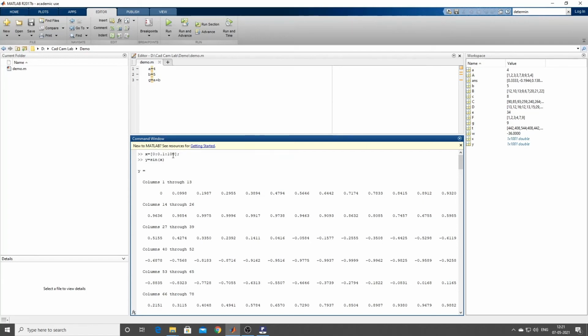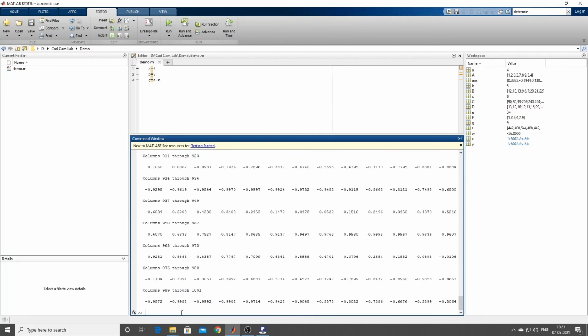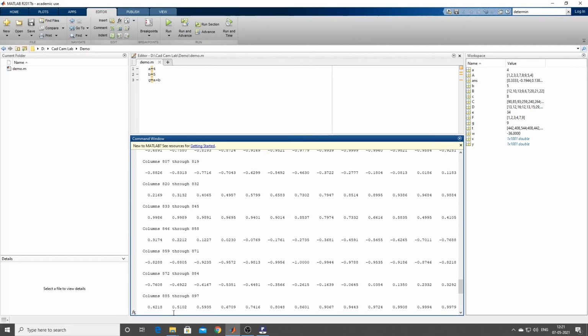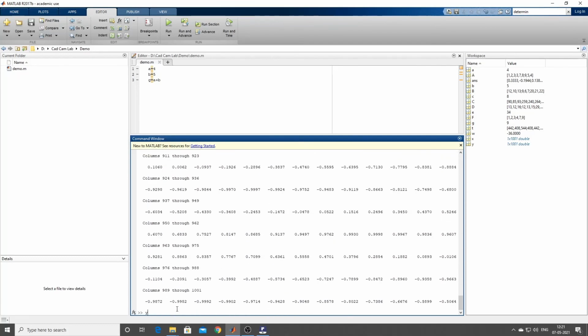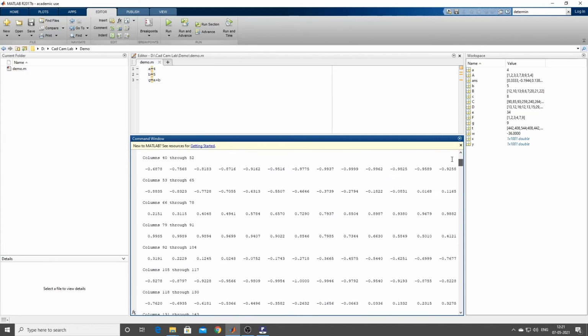Is it okay? So now one more thing. y equal to sin x is there. Now if I again define y equal to 3 into sin of x, again I am going to get something else.